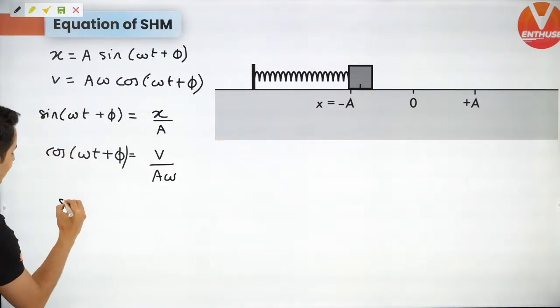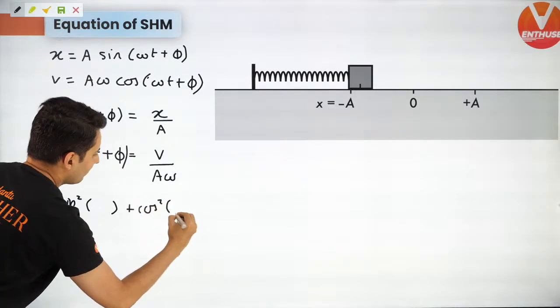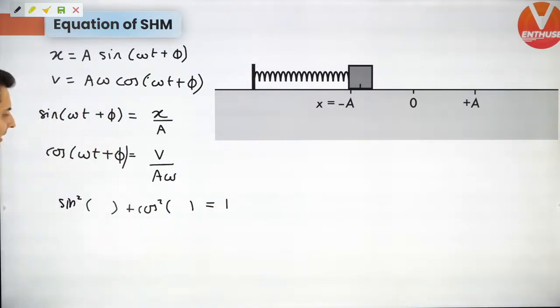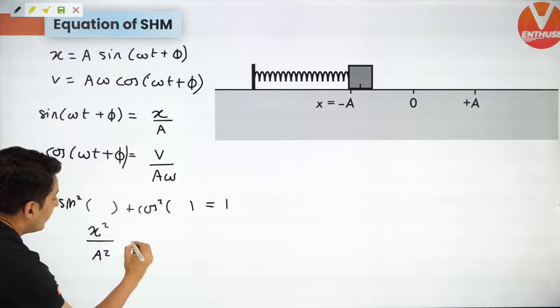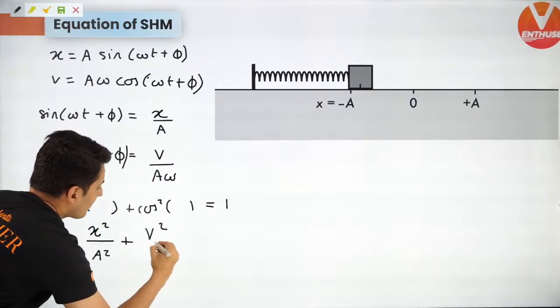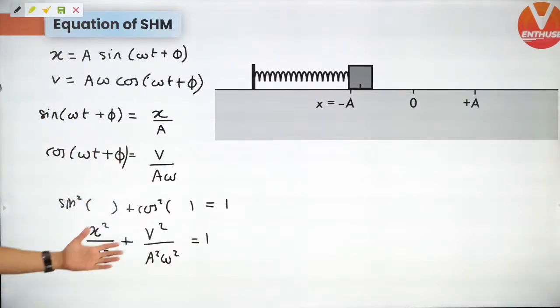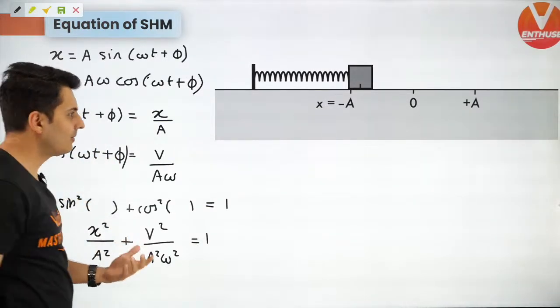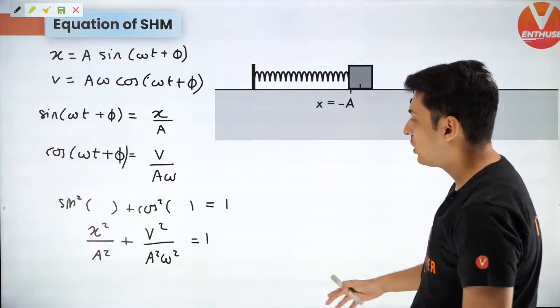Now what is sine square of something plus cos square of that same thing? Isn't it 1? So why can't I just square these two and do some magical stuff? It will become x square by a square plus v square by a square omega square is equal to 1. And if you're already in 12th standard, you know this is the equation of an ellipse. But most of you might be in 11th, so let me not talk much about it.